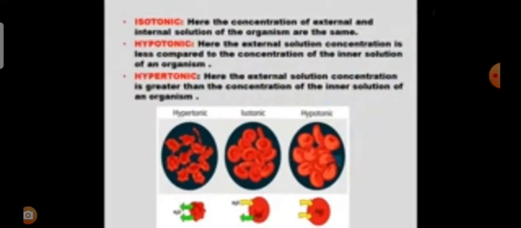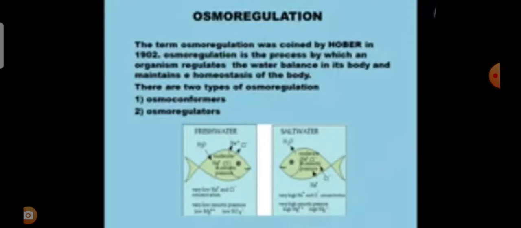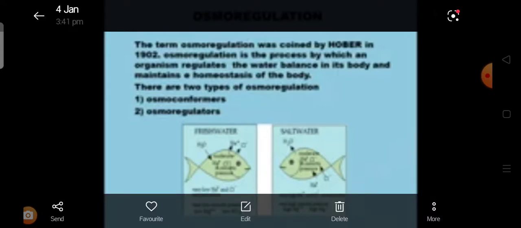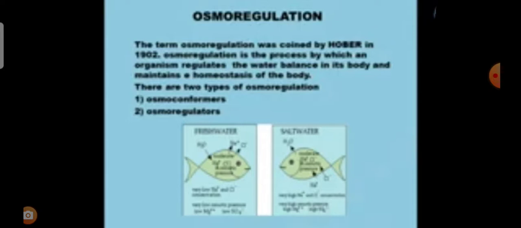Next one is osmoregulation. The term osmoregulation was coined by Haber in 1902. Osmoregulation is the process by which an organism regulates the water balance in its body and maintains the homeostasis of the body. Organisms are divided into two types based on osmoregulation. They are osmoconformers and osmoregulators.